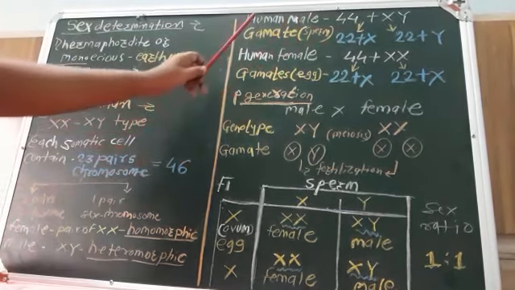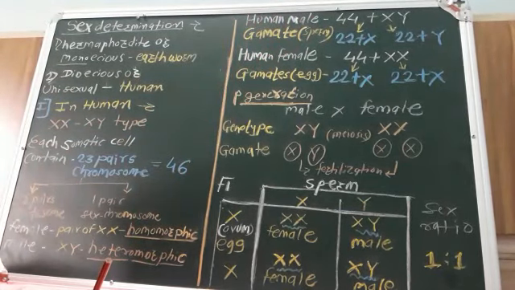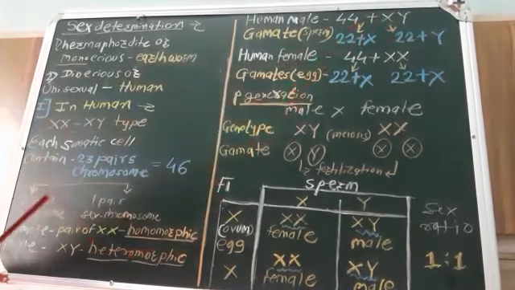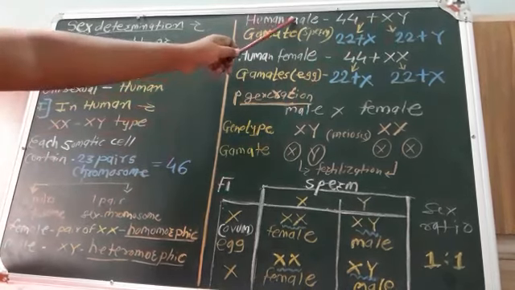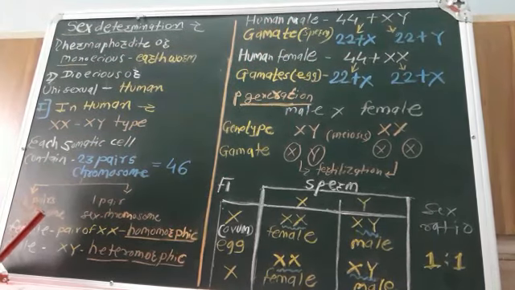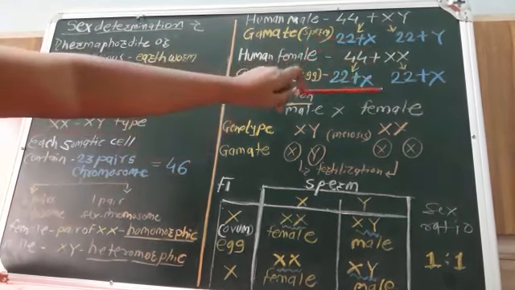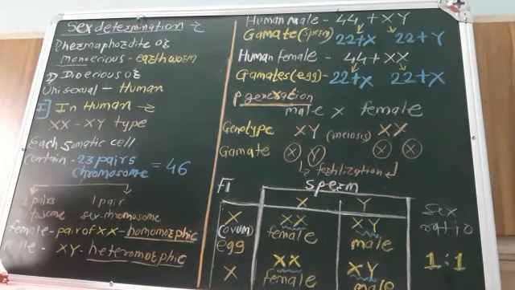So human male is heterogametic. Heteros means different. X and Y, these are the different kinds of sperm. Two kinds of sperm. So human male is heterogametic. It produces two kinds of sperm. 50% consist of X chromosomes, while the 50% sperm consists of a Y chromosome.